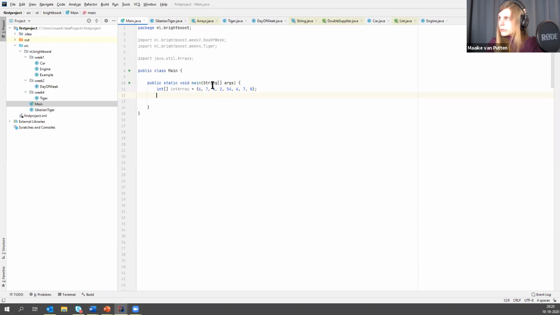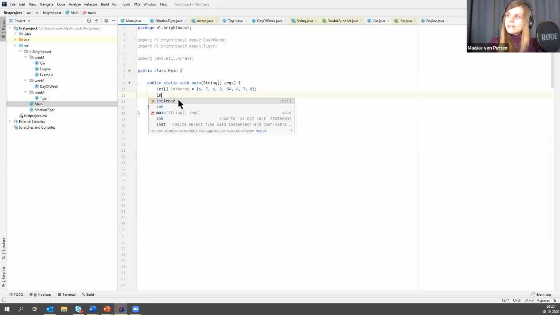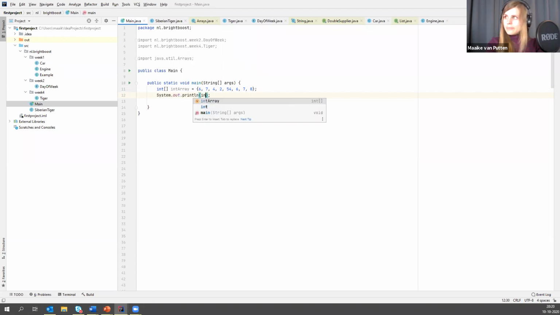Well, 1, 2, 3, no, 2, 3, 4, 5, 6, 7, 8. So the length of this array is 8, meaning that our maximum index is going to be 7. So if I print this, what will this print?